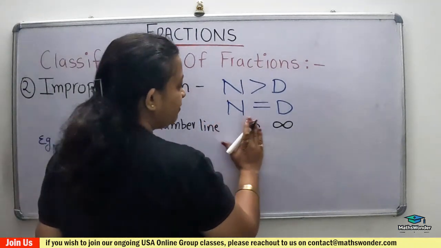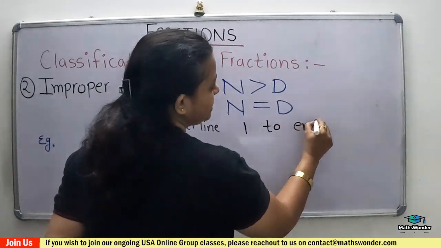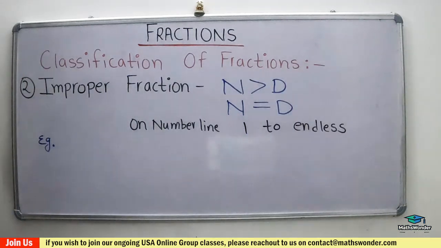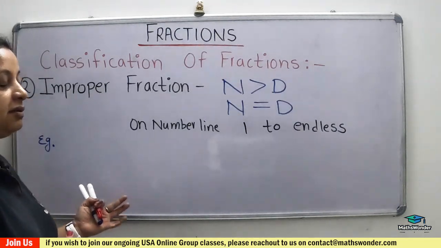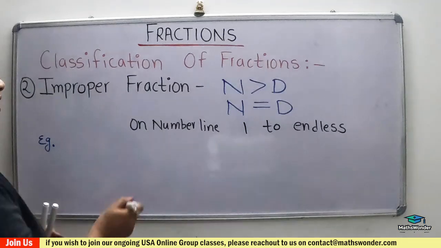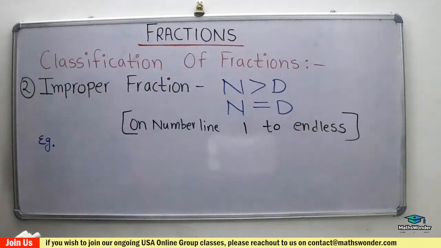This sign is the infinity sign, so you can write it endless. Whenever we do the questions, you will understand the concept. All these proper fractions lie to the left of 1 as they are less than 1. 1 onwards is improper.